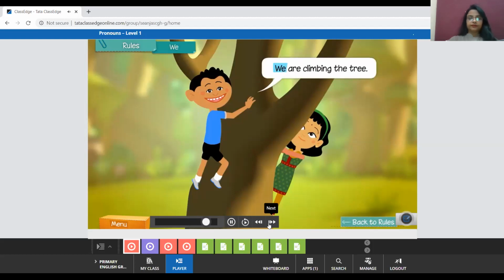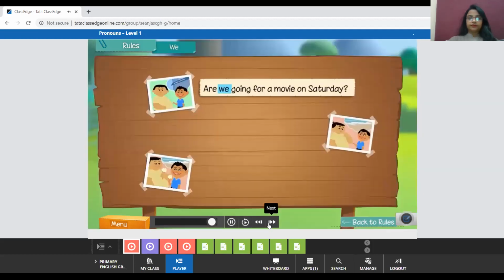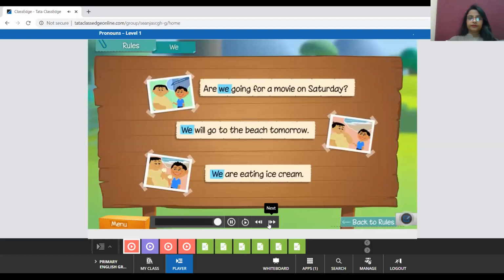Here are some more sentences with the pronoun we. Are we going for a movie on Saturday? We will go to the beach tomorrow. We are eating ice cream. So we is always used when I'm talking about myself and the other one also. Okay, then we is used. For example, I come to the class and I ask, how are you all? So are you going to reply like this, I am fine, thank you? Or you are going to say, we are fine, thank you.